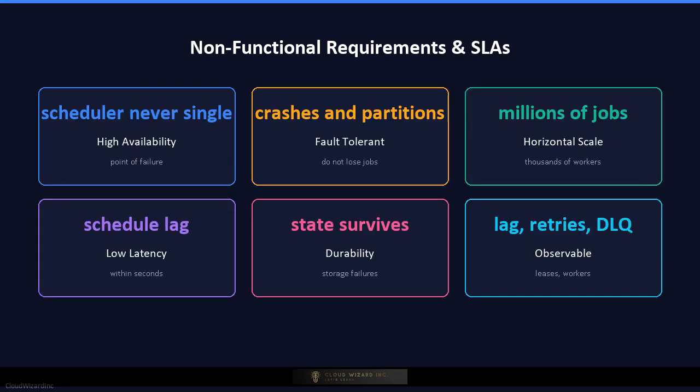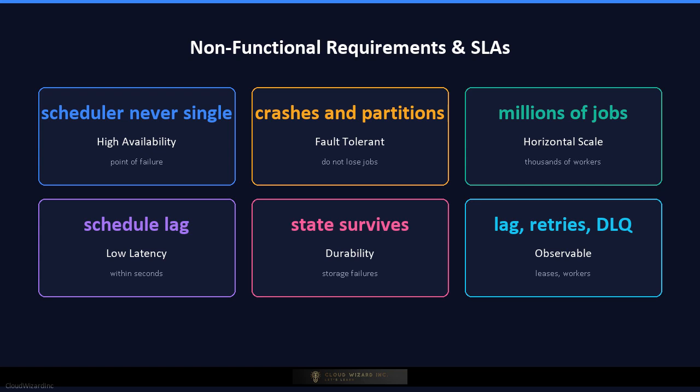Now the non-functional requirements. The scheduler must be highly available, because background jobs often drive critical business workflows like billing, reports, and reminders. It must be fault-tolerant. Worker crashes, scheduler restarts, and network partitions should not cause lost or duplicate jobs. It must scale horizontally, supporting millions of scheduled jobs and thousands of workers without a single bottleneck. It must offer low scheduling latency, so jobs start close to their intended time, even under load.